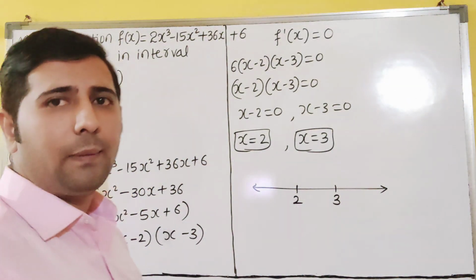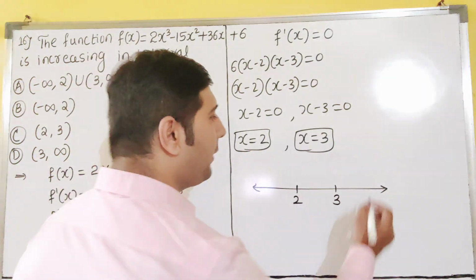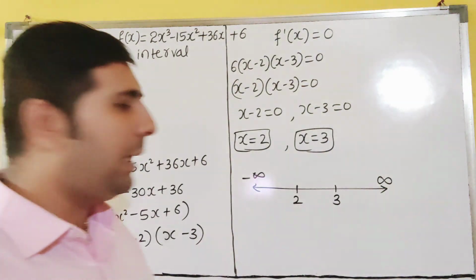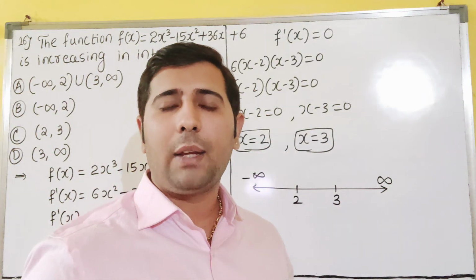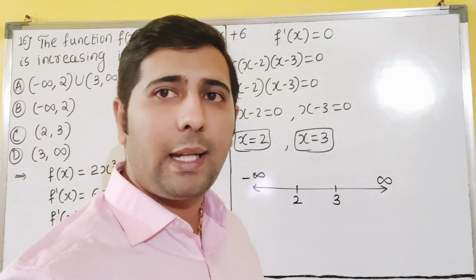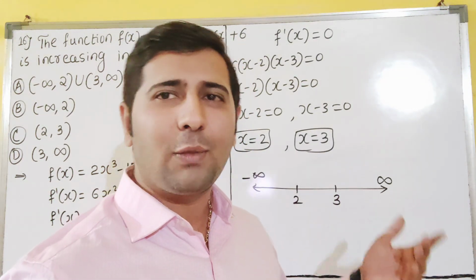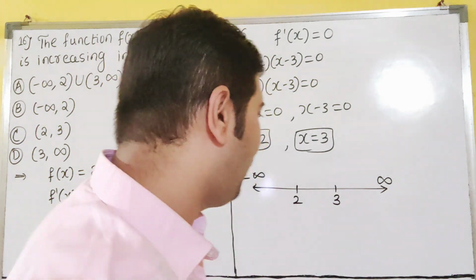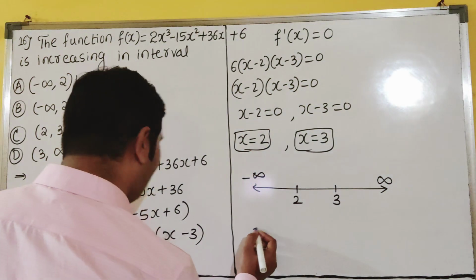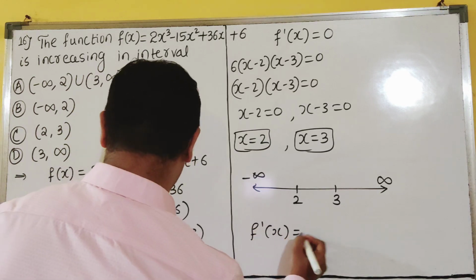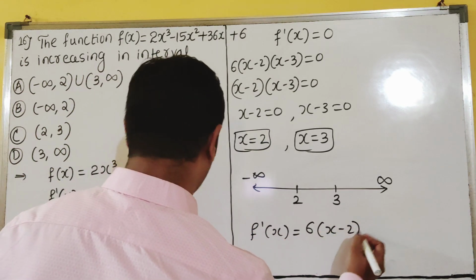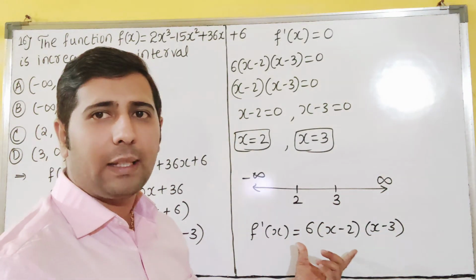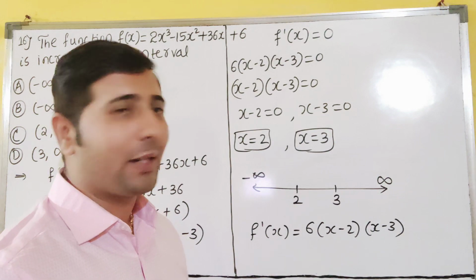This is what we have got. So 2 and 3 we have got. Now see here, it is from minus infinite to infinite. So you tell me, more than 3, which number is there? 4 is there, more than 3, 5, 6, anything you can take. But I will take a smaller number, dear students, to avoid making the simplification more difficult. I am a little bit lazy also, I am sorry. Even you will feel much better while doing simplification. So if I take 4, I have to check whether this is greater than 0 or not. Yes or no.